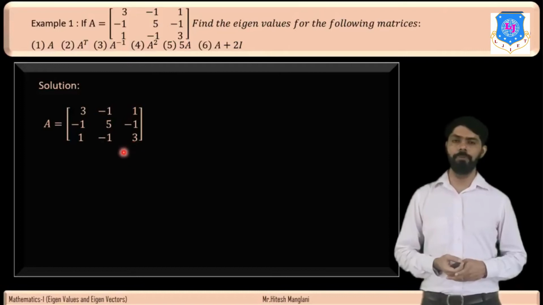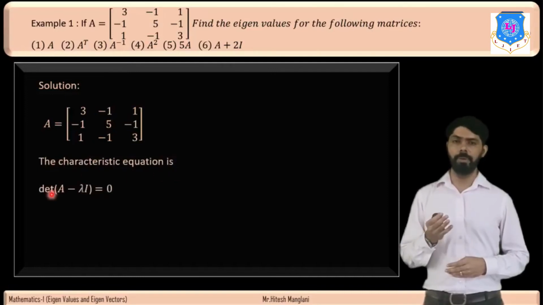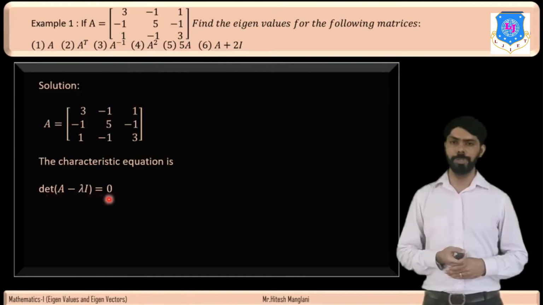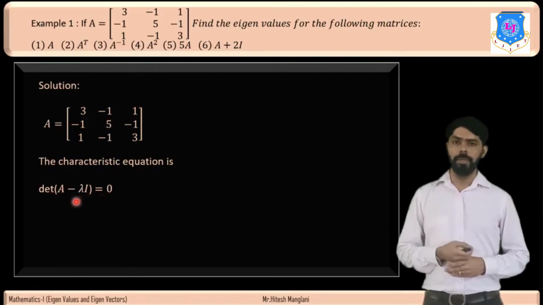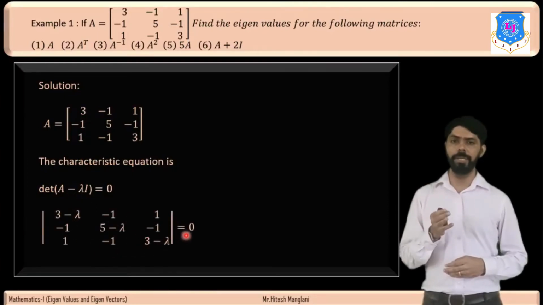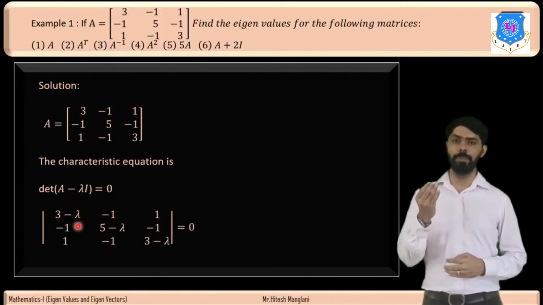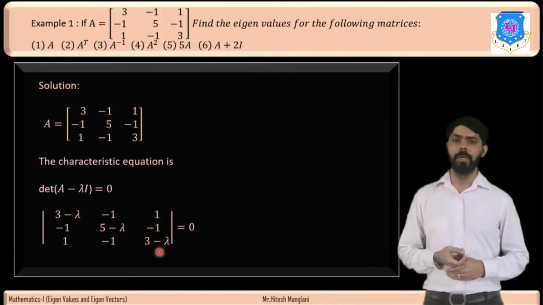So first of all we will find out the eigenvalues of this matrix. The characteristic equation is given by determinant of A minus lambda I is equal to 0. Now here if we find A minus lambda I, it will be 3 minus lambda, minus 1, 1; then minus 1, 5 minus lambda, minus 1; then 1, minus 1, 3 minus lambda, and determinant of this matrix is equal to 0. Here the meaning of A minus lambda I is that we subtract lambda from the principal diagonal elements.